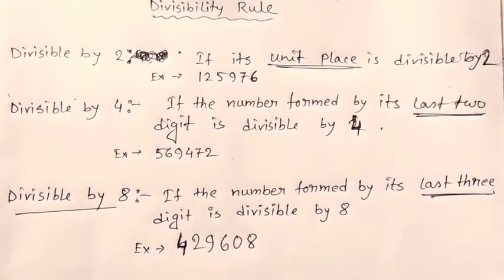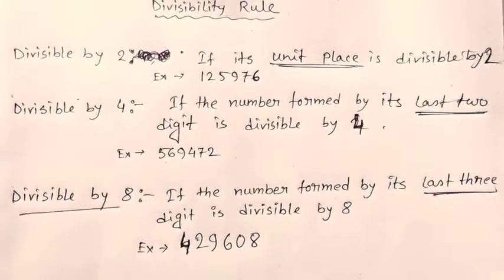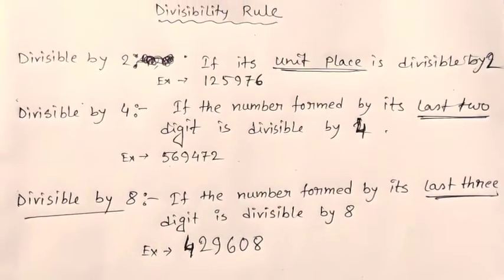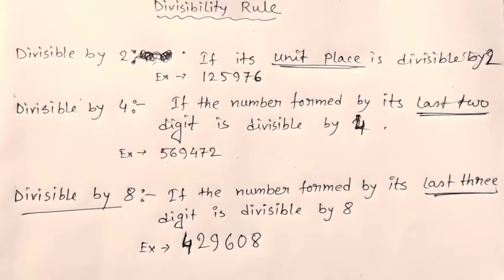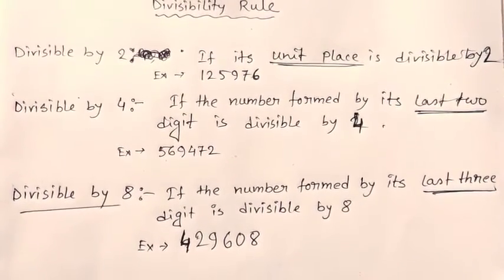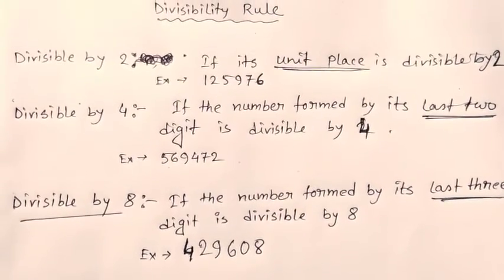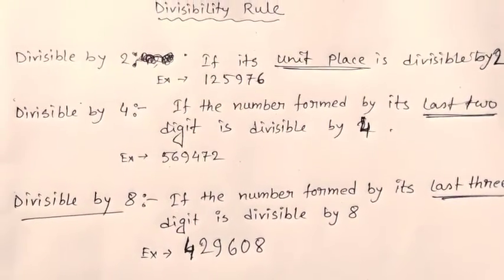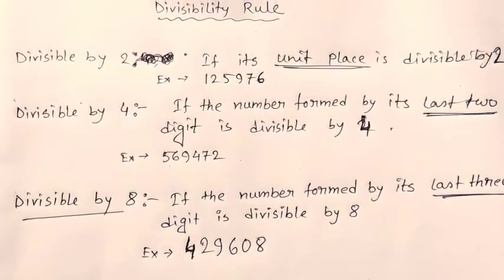Today we are going to learn the divisibility rule. That means some rule is there so that without actually performing the division, we can say whether the given number is divisible by a certain number or not. A certain number means 2, 3, 4, 5, 6, 7, 8, etc. We will learn the rules up to 12 in this video.